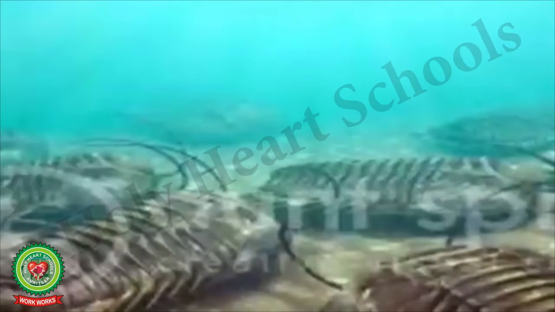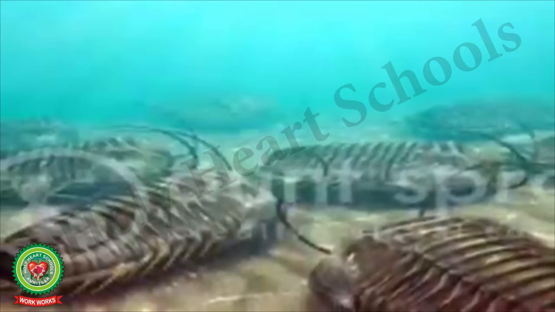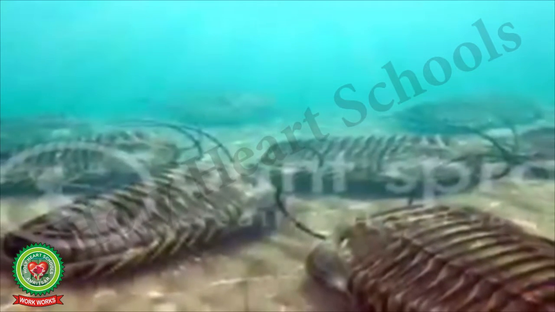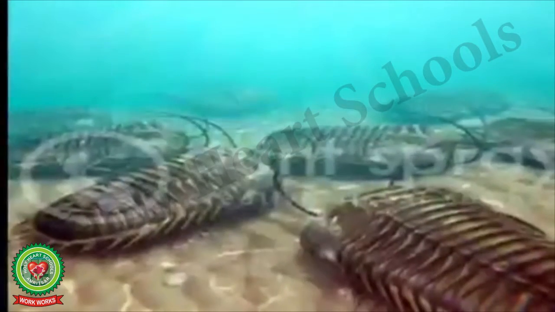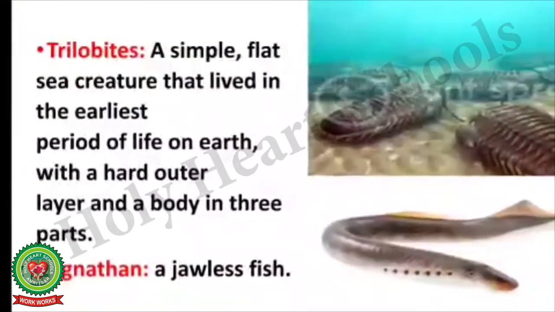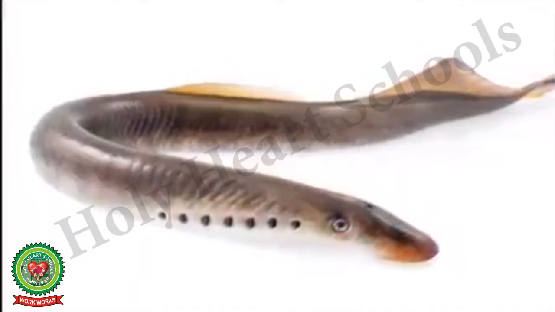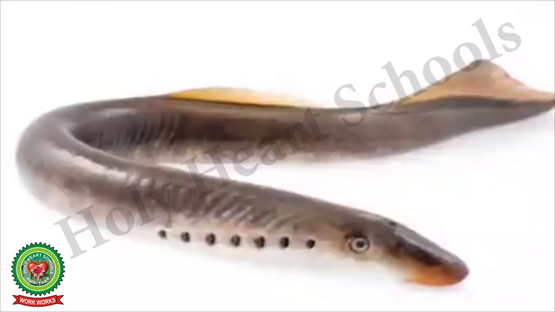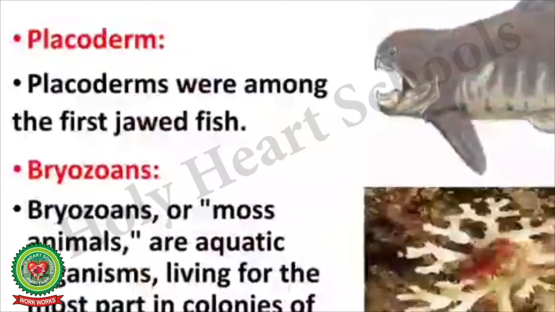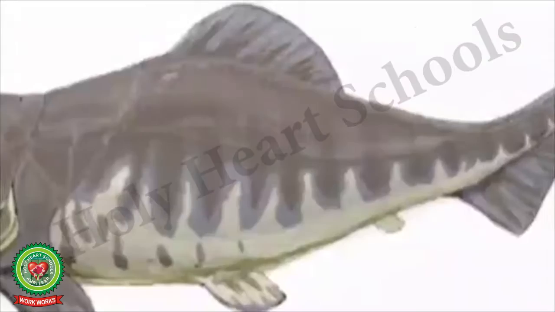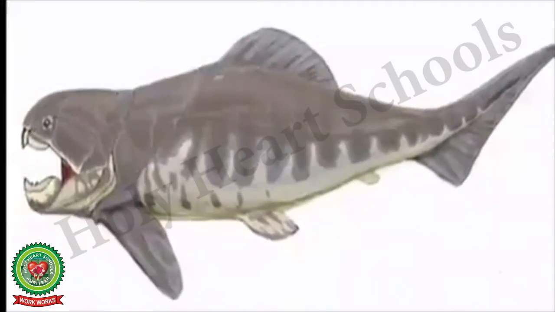The next term is trilobites. A simple flat sea creature that lived in the earliest period of the earth with a hard outer layer and a body in 3 parts. The next term is agnathan. Agnathan is a jawless fish, means it is a fish without a jaw. Placoderm. Placoderms were among the first jawed fish.